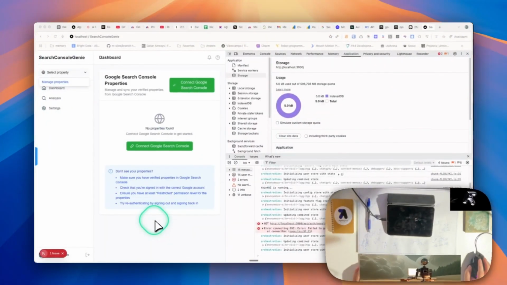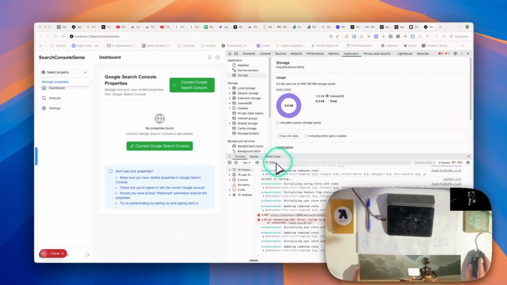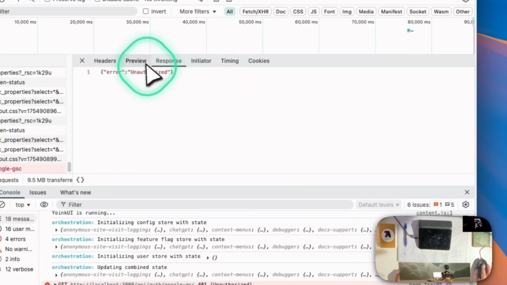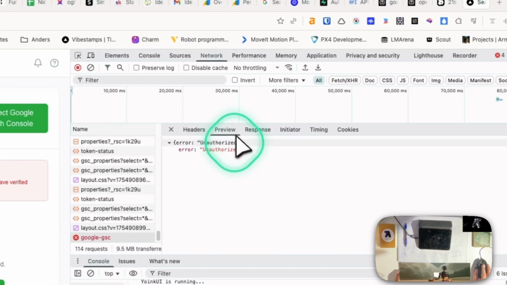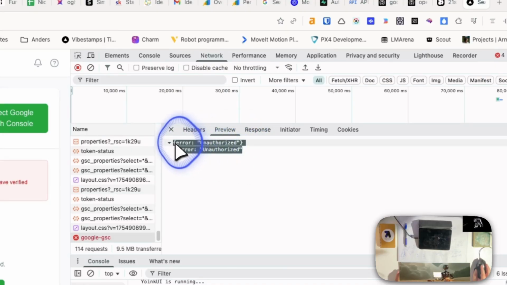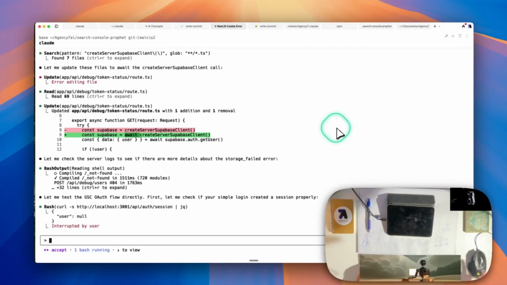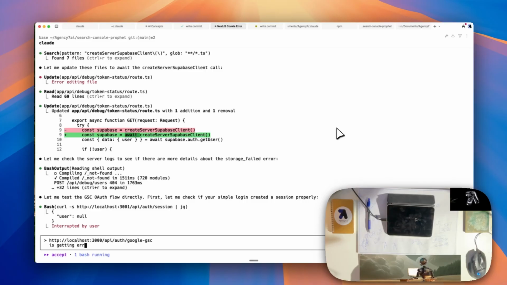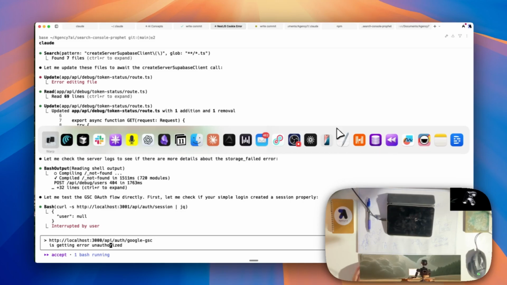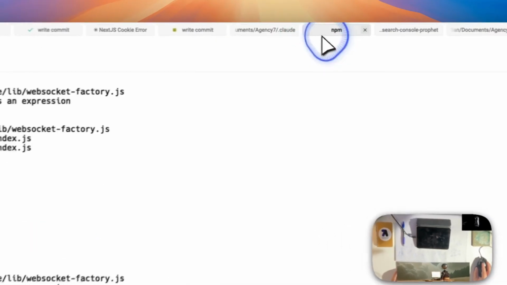So now it's saying, let's go to the network tab, connect, error unauthorized, headers. So we're going to say it's getting error unauthorized.